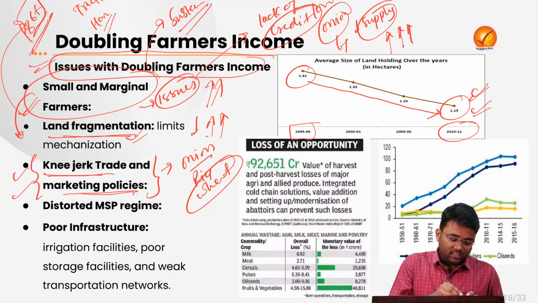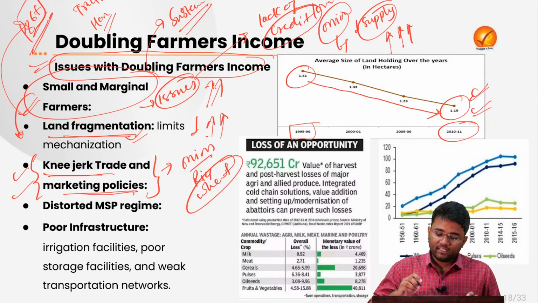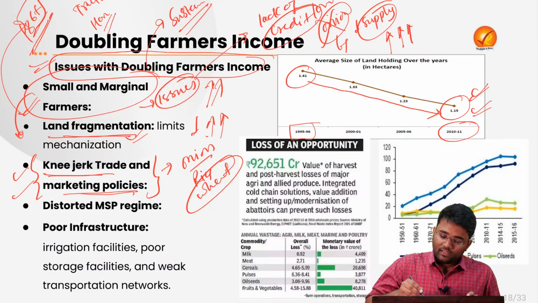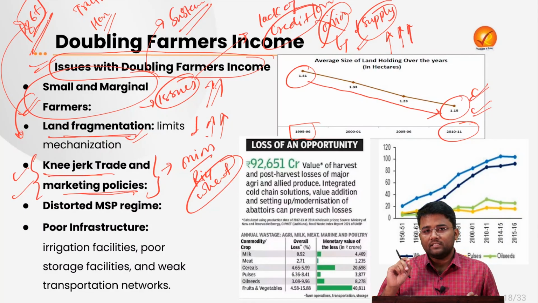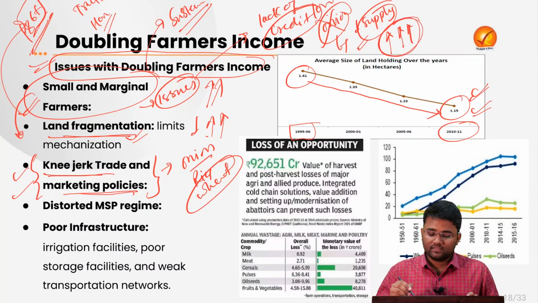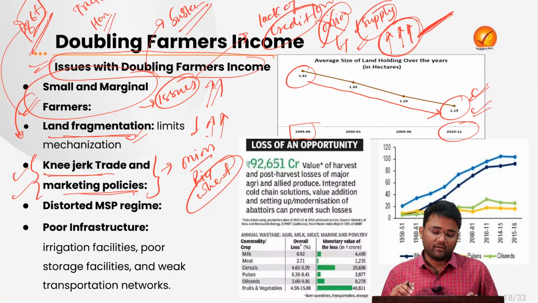But with this knee-jerk policy of the government of India, when they banned onion exports, there will now be an ample amount of onion available in the domestic market. When there is proper supply and no lack of onion, that will not lead to an increase in onion prices. It will lead to stable onion prices, and that may affect the profitability of the farmers.